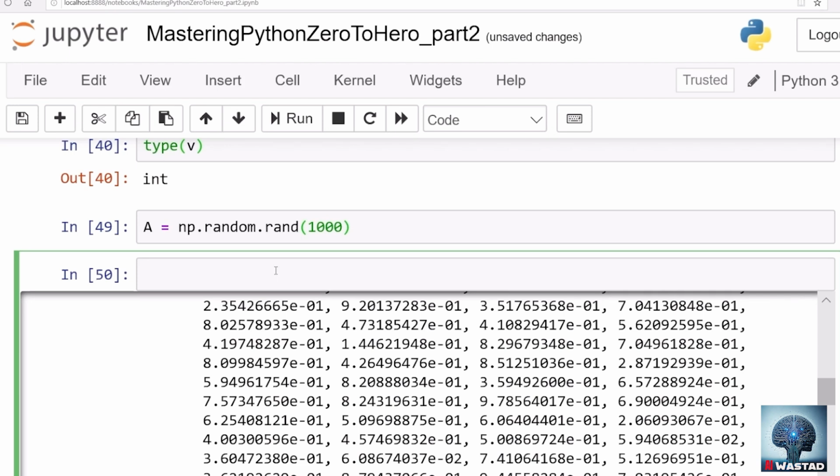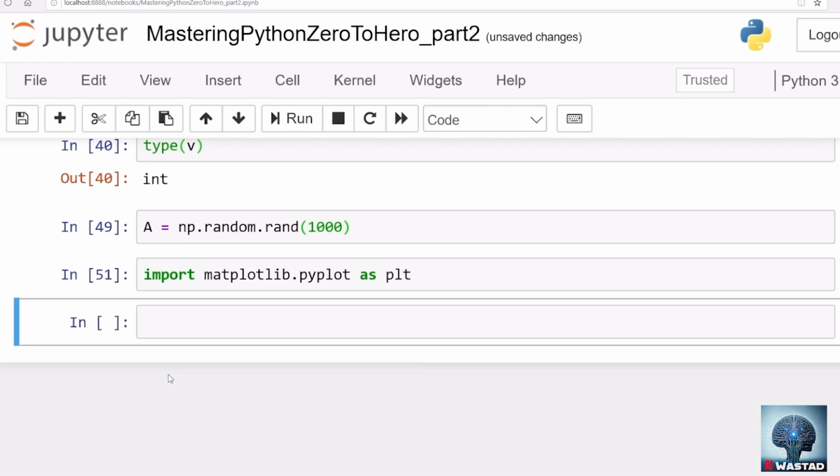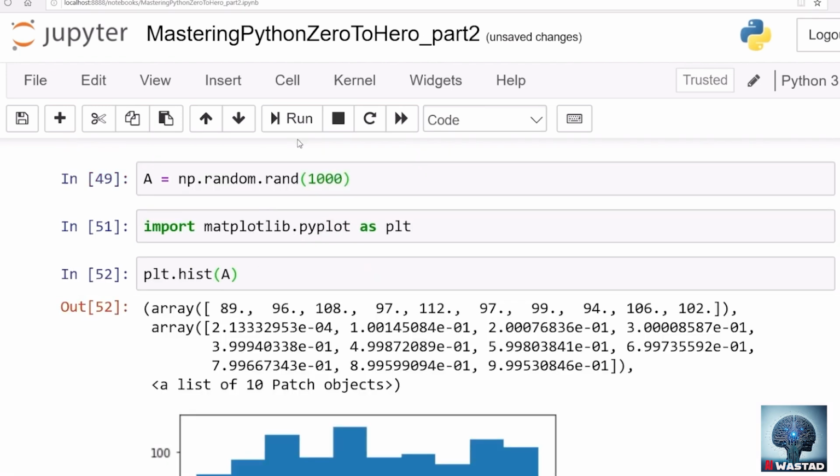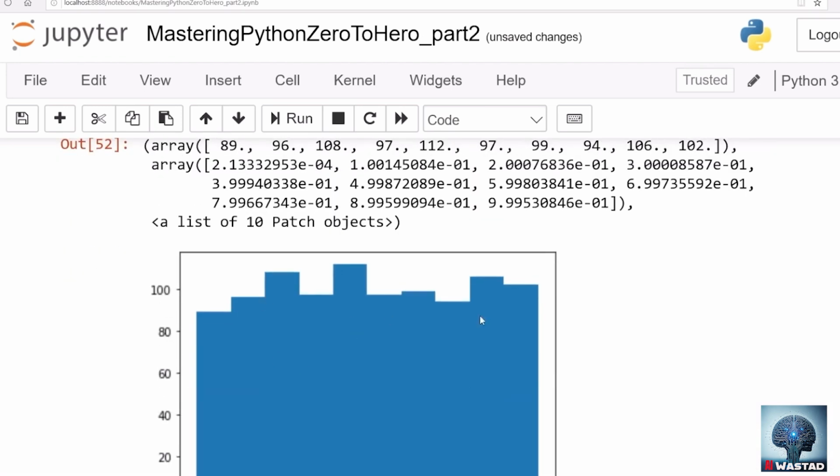Let me give you one or two plots using the matplotlib package, although we will see matplotlib later on. Let's assume that this is just a package that helps us with plotting. Import matplotlib.pyplot as plt, and after importing that, you plot a histogram with plt.hist and pass A, and you can see the histogram is roughly uniform.